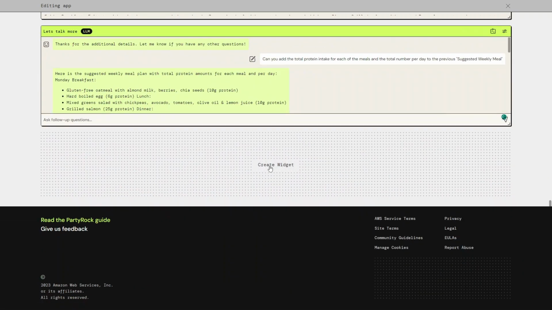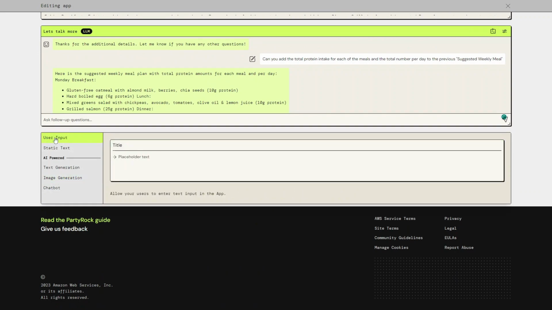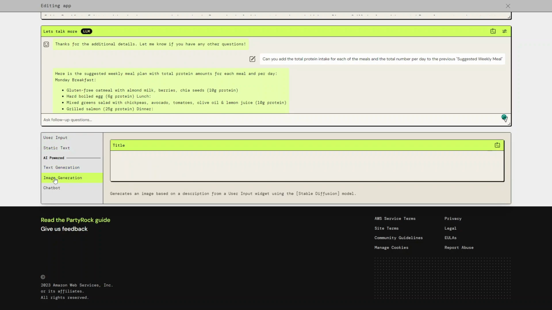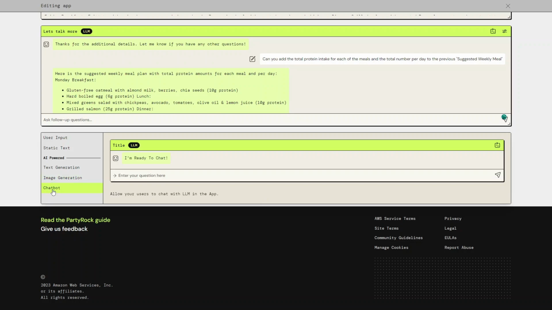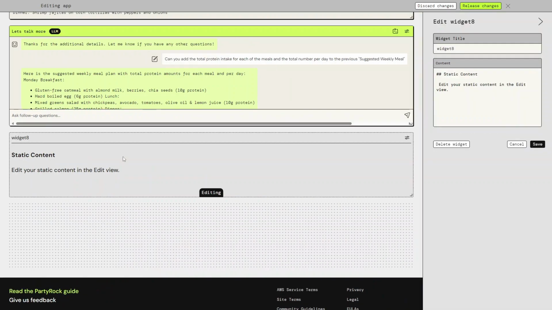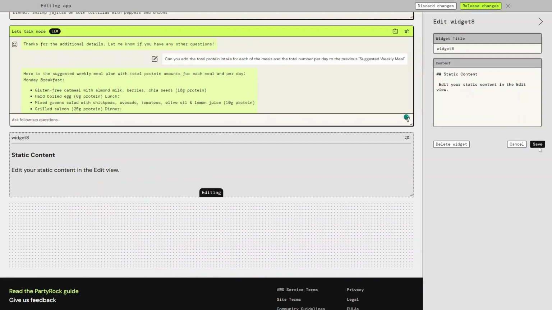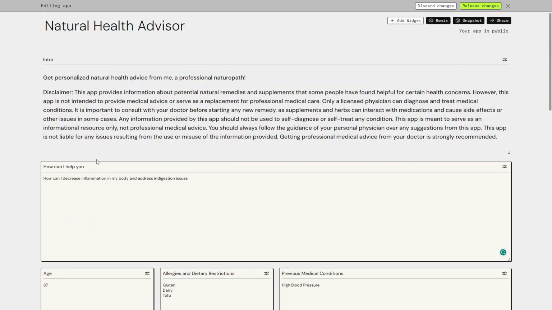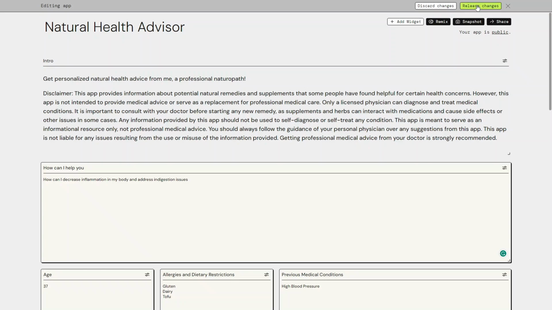How can I add a new widget? I can just click here, and as you can see, I have an option to select from user input, a static text, or an AI powered widget like text generation or even image generation, and chatbot widgets. Let's say I'm going to add a static text here and I keep it as default for now. Happy with the changes, I can go ahead and release the changes.